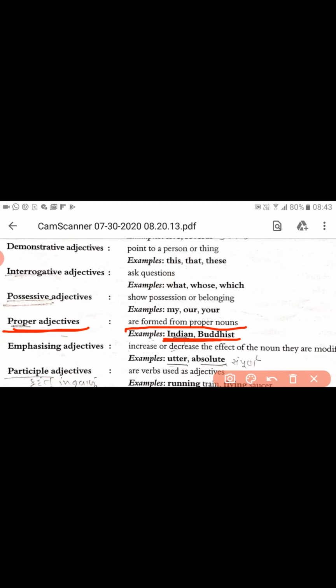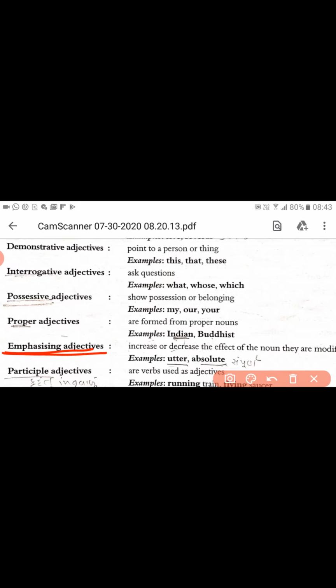Now, one more adjective, that is the emphasizing adjective. With the word emphasis, we at least come to know that whenever we want to increase or decrease the effect of a noun, it is done in the form of emphasis.